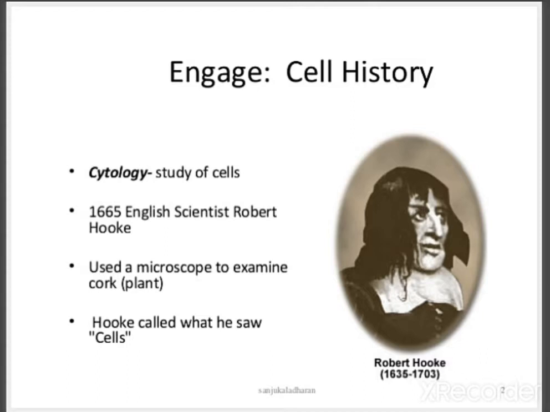Robert Hooke first identified these cells in a microscope. He took plant cork and observed it under the microscope, seeing rounded forms of cells with some organelles in them. He described it as a cell. So in 1665 he first identified the cell.